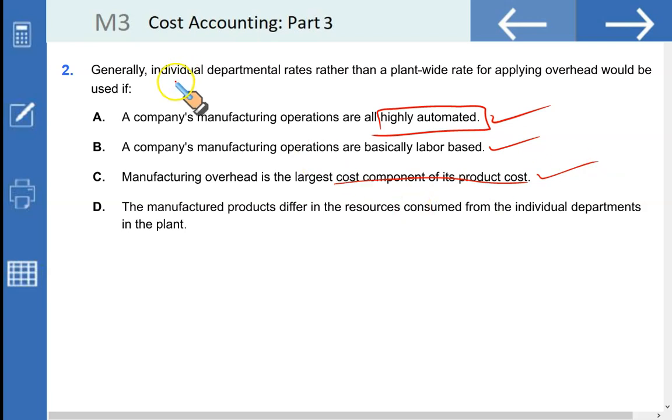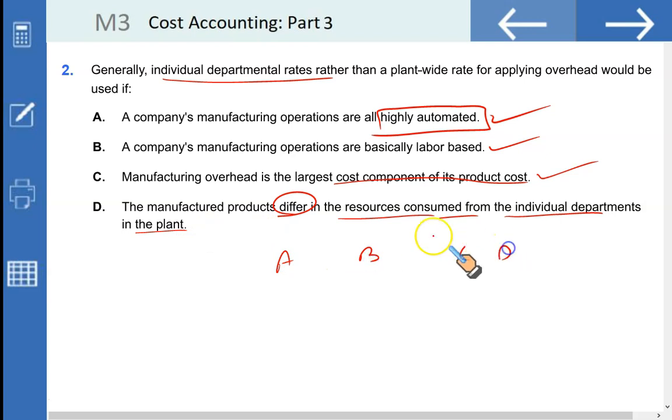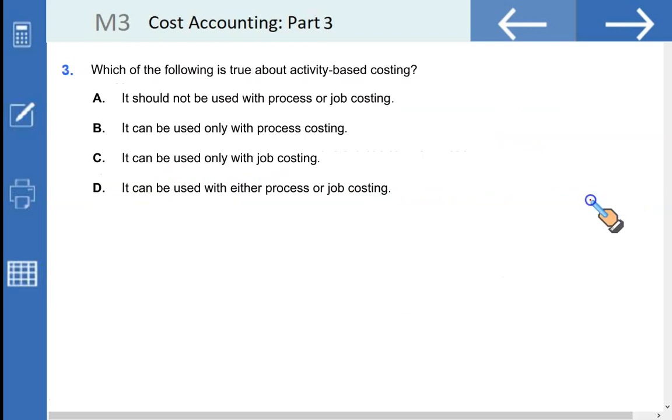Why do we use individual department rates when your products move through different departments and they consume services and efforts in a different way? The manufactured products differ in the resources consumed from the individual departments in the plant, from department A to B to C to D. In this case, we should have a separate rate for department A, B, C, D. So that would make option D the correct option.